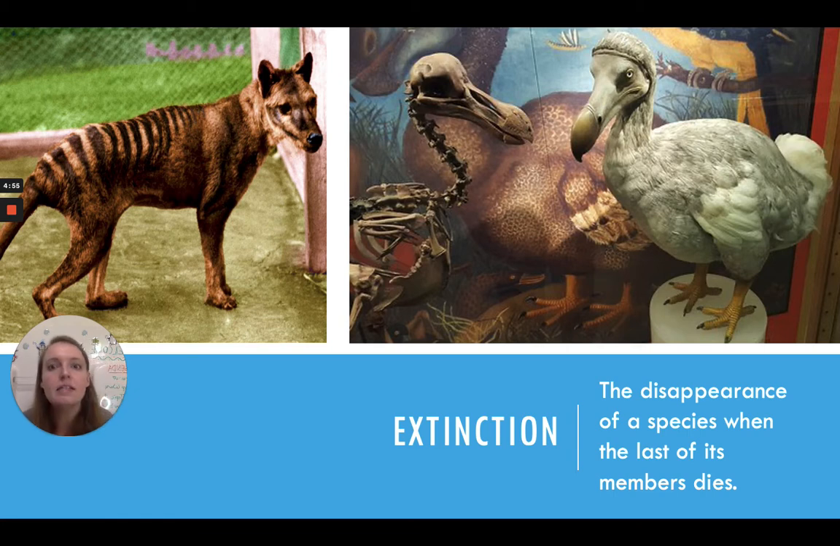And here we have two examples of animals that have gone extinct. This is the thylacine. The thylacine looks a lot like a dog, but it's actually a marsupial, so it's more closely related to a kangaroo. These lived in Australia, and they went extinct because they couldn't cope with humans being in their areas, taking up their habitat, preying on them. So that's the thylacine. And then here we also have the dodo bird.